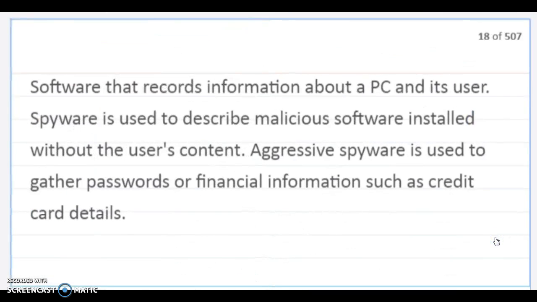Spyware. Software that records information about the PC and its user. Spyware is used to describe malicious software installed without the user's consent. Aggressive spyware is used to gather passwords or financial information such as credit card details.